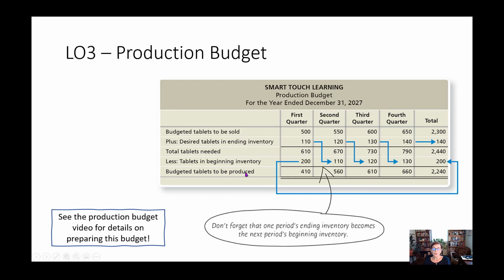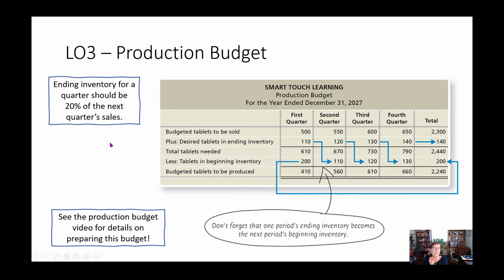Now, you can't just produce enough units to sell for that quarter because, first of all, you're going to have some inventory on hand at the beginning, and then you need some inventory at the end because the quarter doesn't just end. Customers don't stop buying just because it's the end of the quarter. The next day, they're going to need more units. So in this particular case, the guidelines are that ending inventory should be equal to 20% of the next quarter's sales. All right.